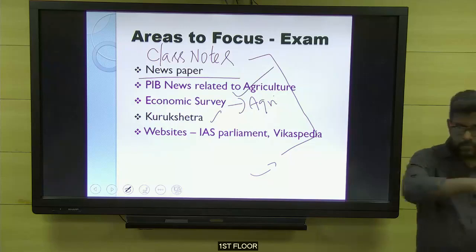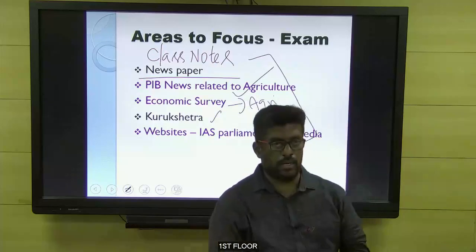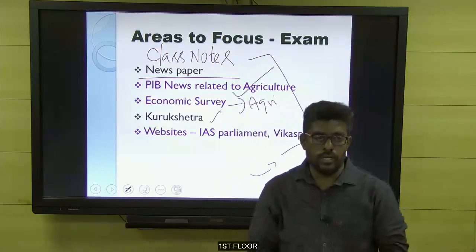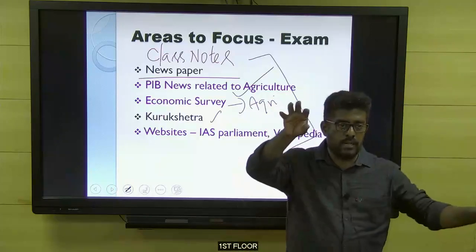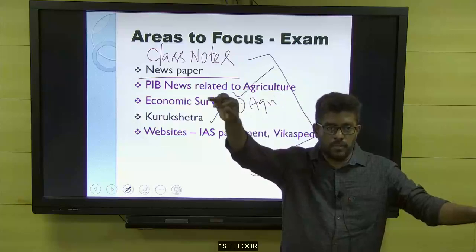Okay, now let's do the revision. We have completed the topic agriculture. We have studied the economic portions of agriculture. Now, what are the things we have covered? We started with the definition of the word agriculture, and we learned that agriculture means a combination of two terms.